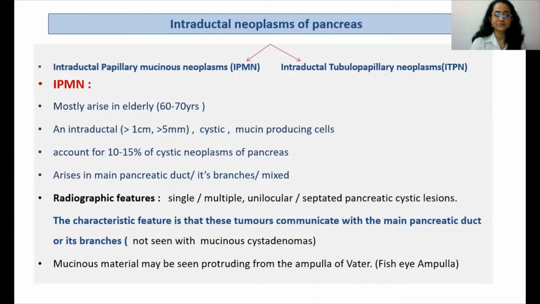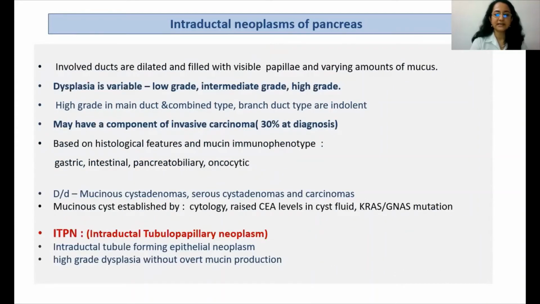Mucinous material may be seen protruding from the ampulla, which is called the fisheye ampulla. The involved ducts are dilated and filled with visible papillae and varying amounts of mucus. Dysplasia can be classified as low, intermediate, and high grade. Usually, the high grade is associated with the main duct type, whereas the branch duct types are indolent and associated with low-grade dysplasia. However, these tumors are known to have a component of invasive carcinoma in 30% of the cases at diagnosis. Based on histology and the mucin immunophenotype, they can be further classified into gastric, intestinal, pancreatobiliary, or the oncocytic type.